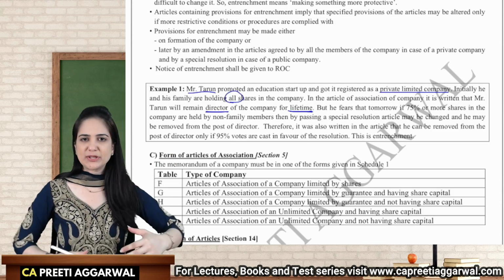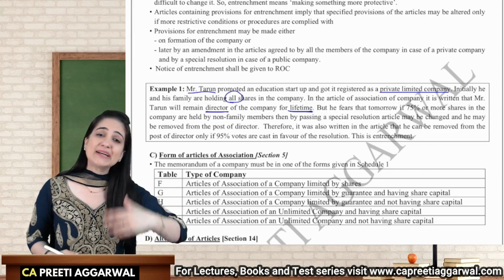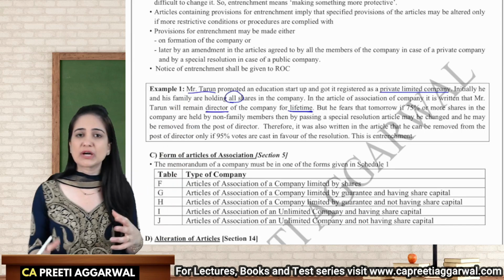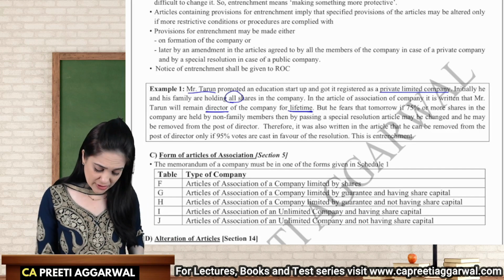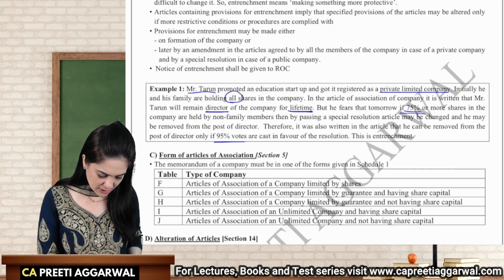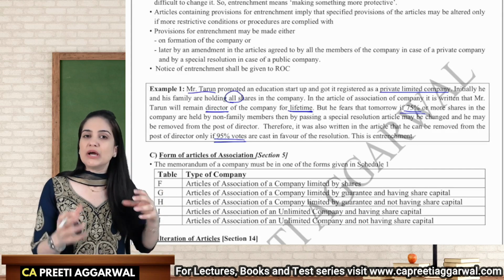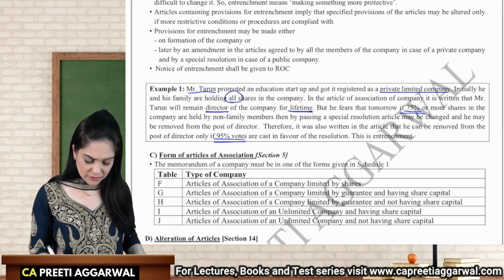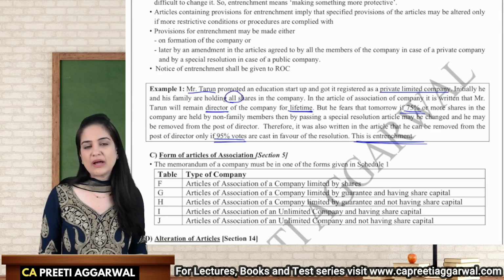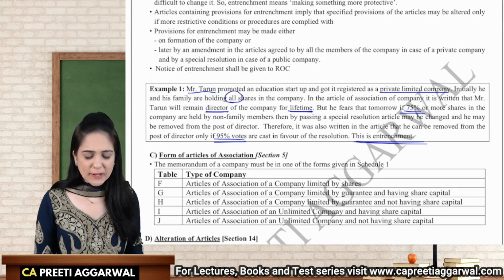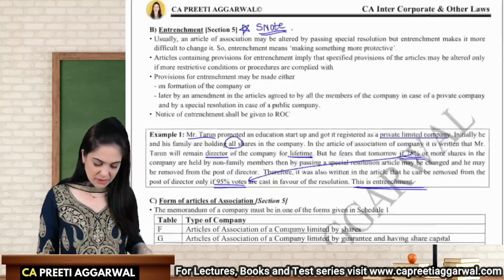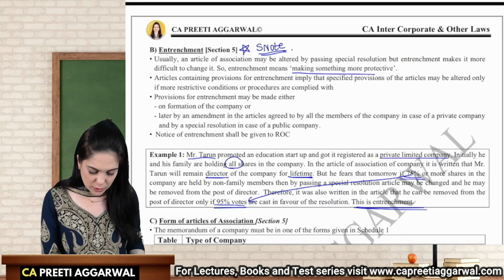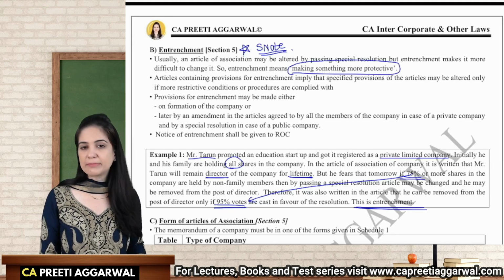So he has mentioned in the articles that if 95% of the members vote against me, only then I can be removed from the position of the director. So instead of 75, he has mentioned that only if 95% vote for my removal, only then I can be removed. It means the articles are entrenched. Here, instead of 75, you're increasing it to 95. You're making the articles more protective. This is nothing but entrenchment.